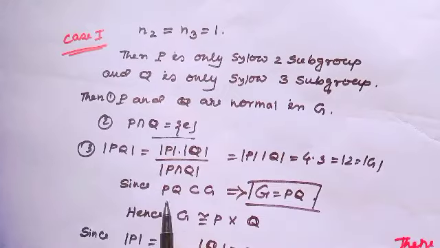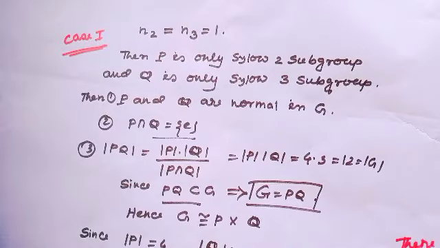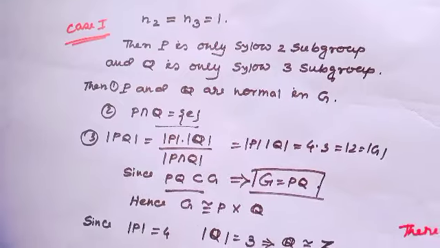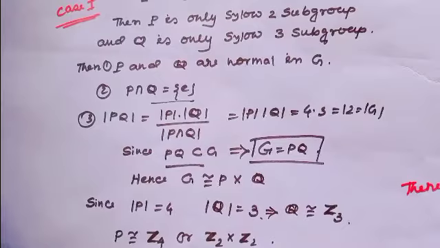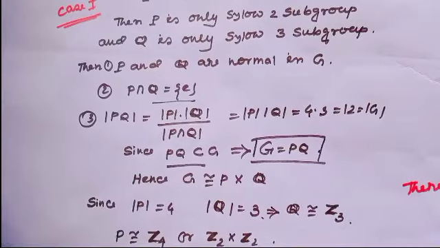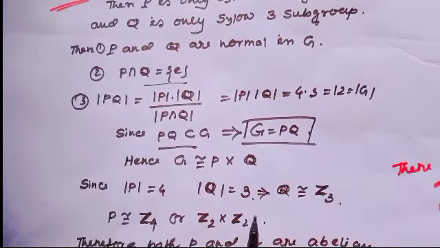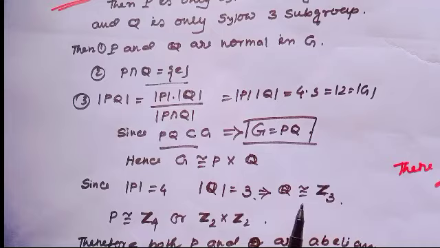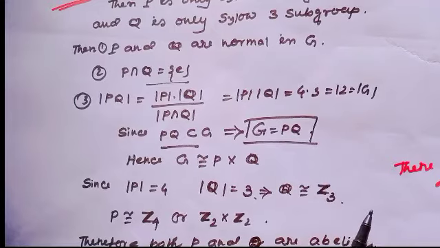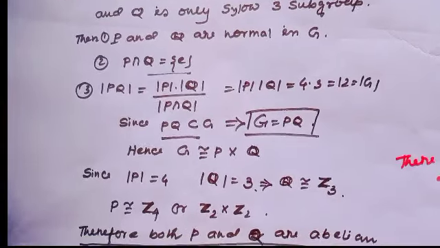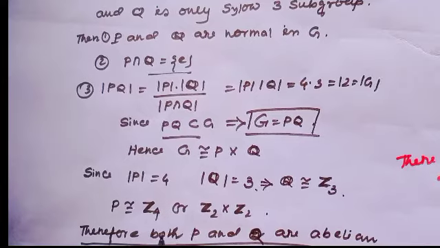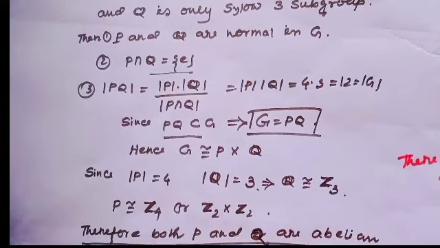Since PQ is contained in G, G equals PQ. Hence G is isomorphic to P direct product Q. Since the order of P is 4 and the order of Q is 3, Q is isomorphic to Z3, and P is isomorphic to Z4 or Z2 cross Z2.